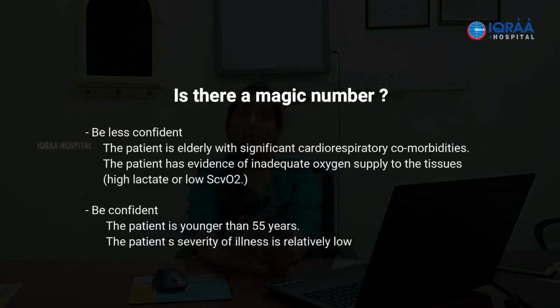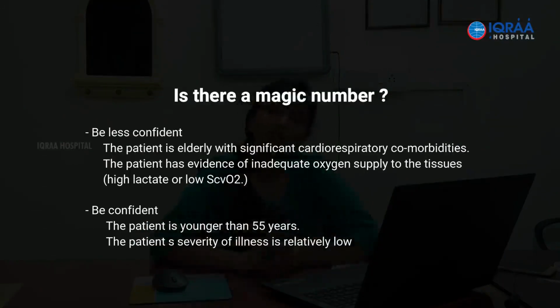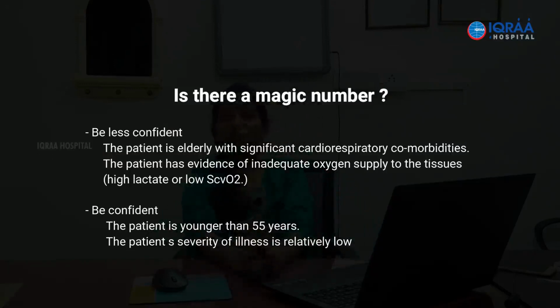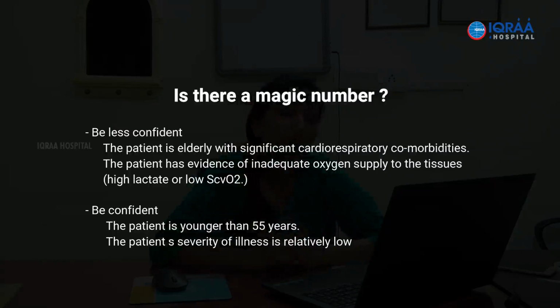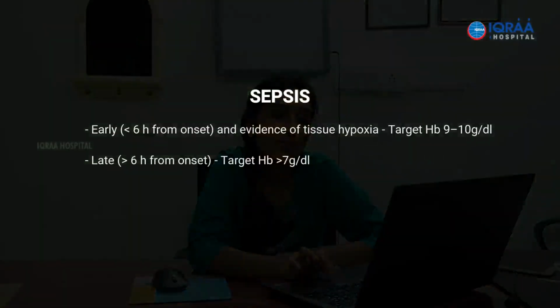So you can be confident, no other comorbidities, the patient is relatively young, less than 55 years of age, and the severity of illness is also low. You can definitely wait till the hemoglobin is 7 gram. But if the patient is elderly, has many comorbidities, you suspect there is some condition which can compromise the oxygenation of the tissue, then you should not wait as long as 7 gram per deciliter. So these are the slides. The first one is sepsis, where they have said what should be your target.